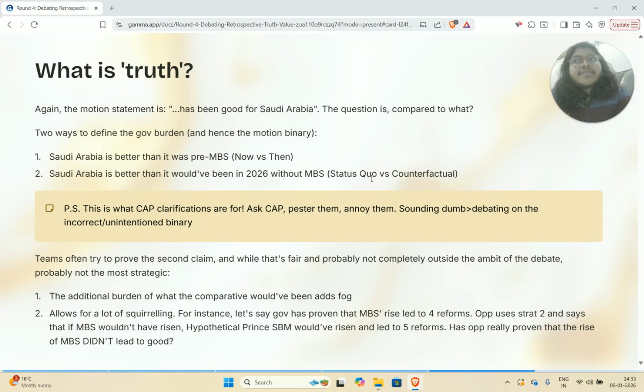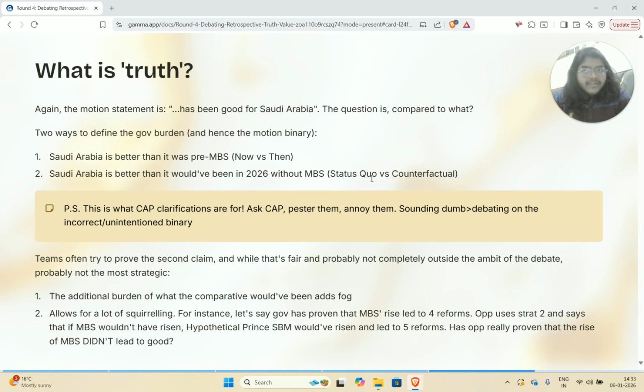If following opposition strategy, I mean, or following the motion burden binary 2 here, Op would say that this studying has not been good for Krishaang, because instead of studying, he could have played outside, and playing outside would have potentially led to better stuff for Krishaang. Like, it could have led to more physical fitness, or a fun time with your friends and all of that stuff. But they haven't proven that studying didn't lead to good for me.